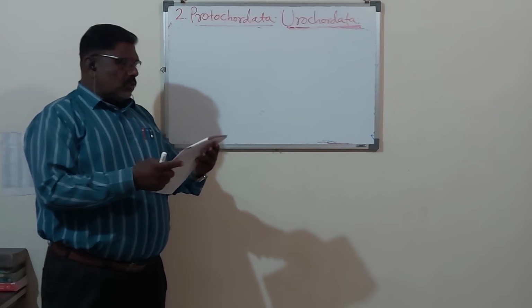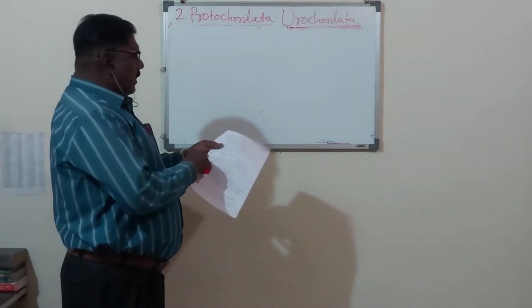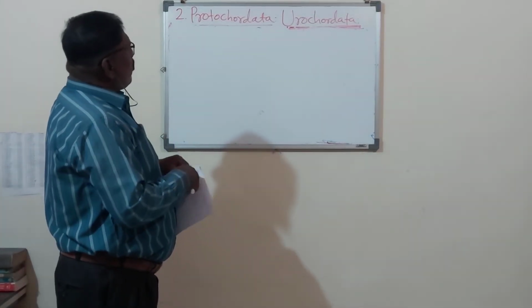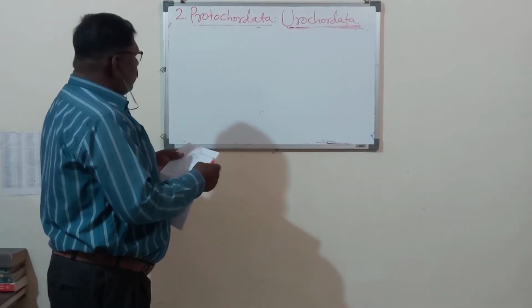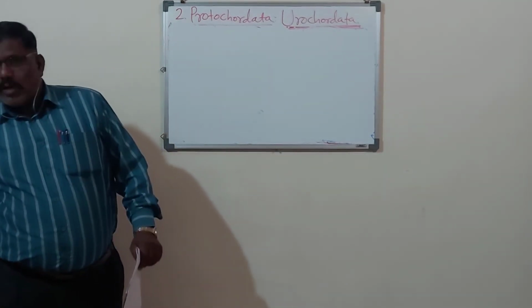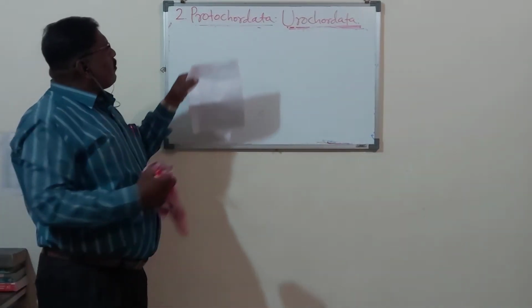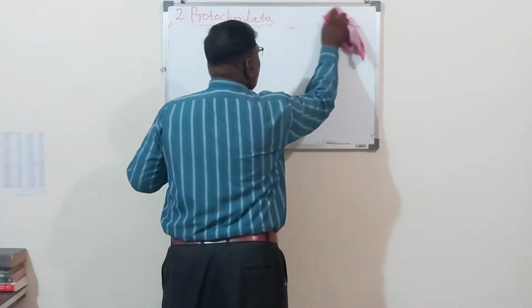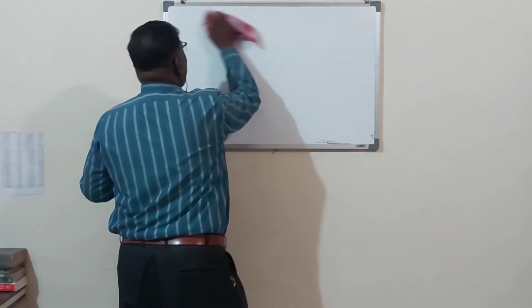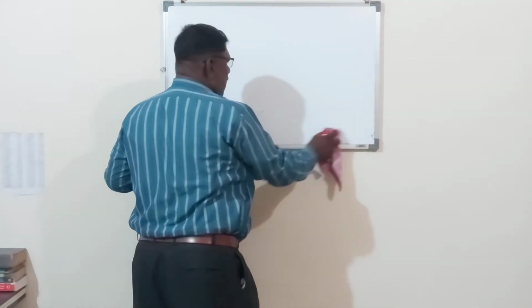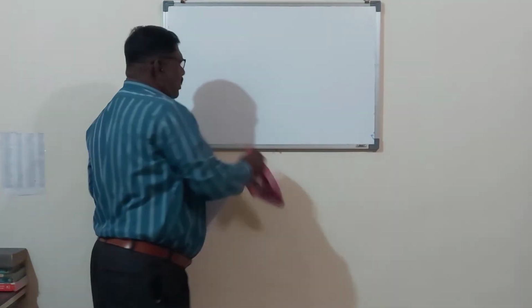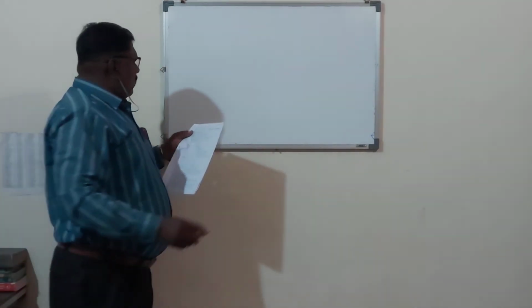The another bit from your syllabus is the phylogeny. You always remember, our chapter is the protochordata, and in protochordata we are studying the urochordata, and now we will start another bit of the urochordata, that is the phylogeny.